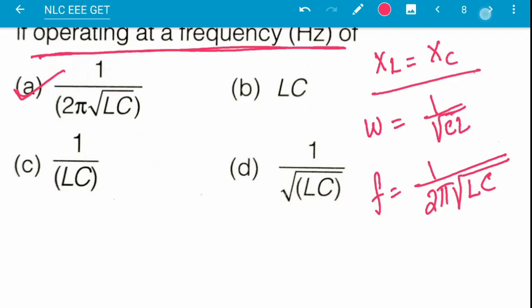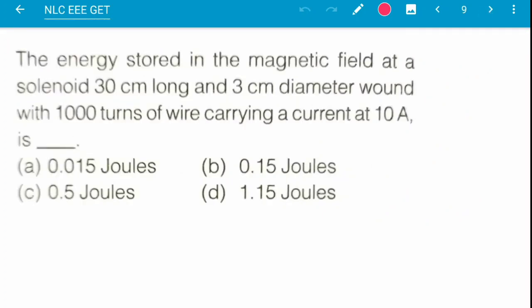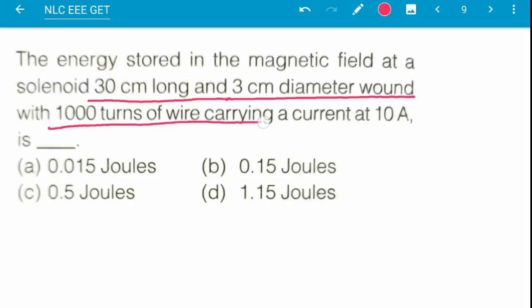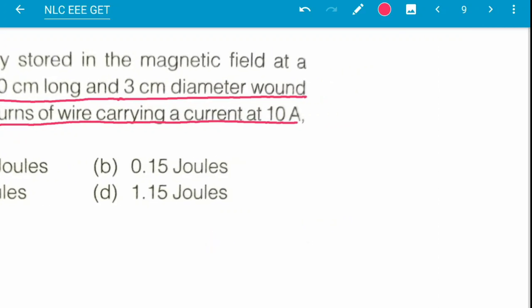Next question, the energy stored in the magnetic field of a solenoid 30 cm long and 3 cm diameter wound with 1000 turns of wire carrying current of 10 ampere. This is supposed to be an inductor and it is asking for energy stored in the inductor. So what is the formula for energy stored in the inductor? Energy is equal to half L I square, and we have to find out L.